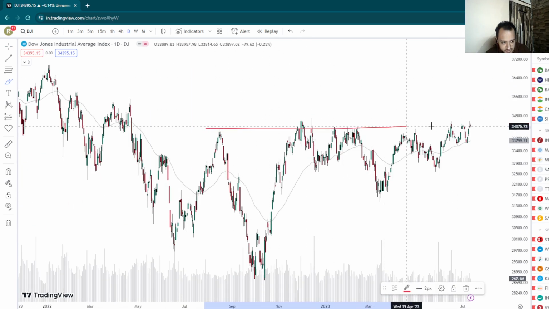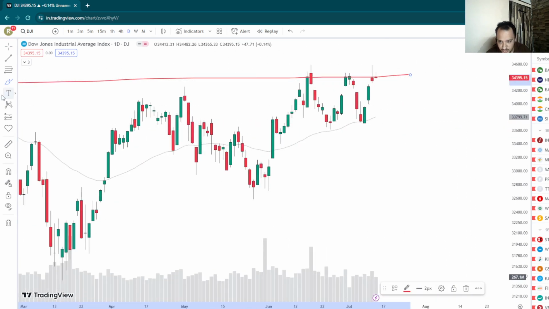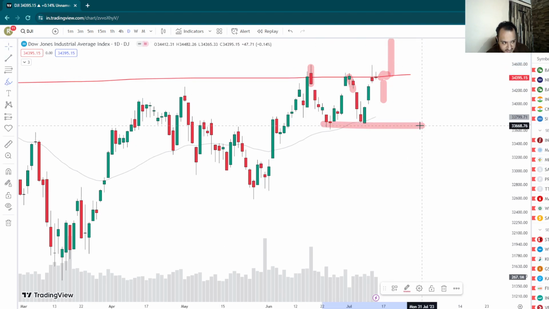Same with Dow Jones, extremely bullish. Nothing wrong about Dow Jones as well. But obviously, we are going into this supply which hasn't been broken yet. So let's see if we get another candle, or this time we just consolidate and break out, right? The level in Dow Jones is again this point, which is around 33,700. All right, until this breaks, there is no reason to be bearish on either of them.